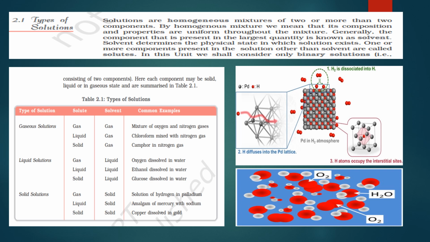But particularly for this example, when it is mixed with nitrogen gas, it can form a homogeneous mixture in which chloroform molecules are dispersed throughout the nitrogen gas. The properties of this mixture, such as its density and boiling point, all depend upon the relative amounts of chloroform and nitrogen in the mixture. So the properties of this kind of mixture will not be the same; they depend upon the proportion in which they are mixed.